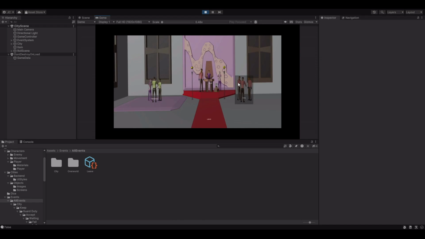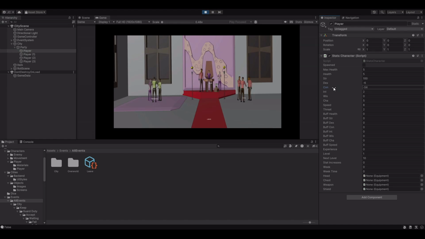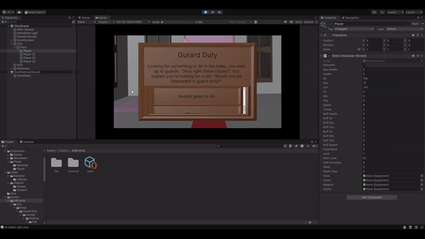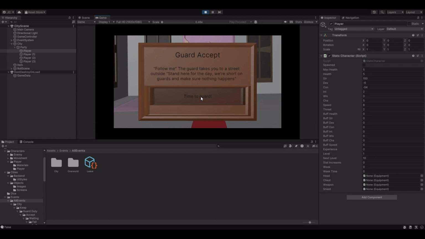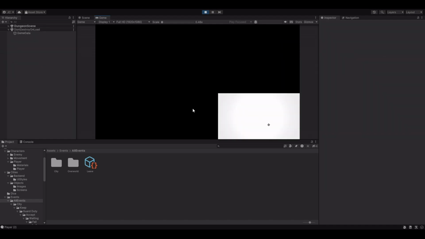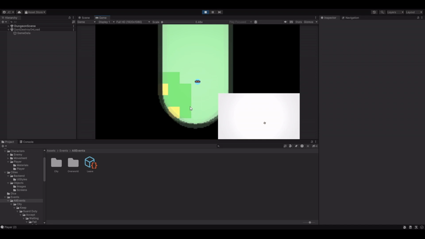There's the duty button here, so I can click on this duty button and events will happen from that are sort of quest-like events. First of all, I'm going to lower my player's constitution. I can click on this duty here, and an event will happen. Oh, would you like to be a guard? You could do some guard duty. Sounds good to me. And then it's time to guard. It's going to roll. Based on my constitution, I'm not very good at guarding. And then you can enter the fight scene from the city. So I've done that too.